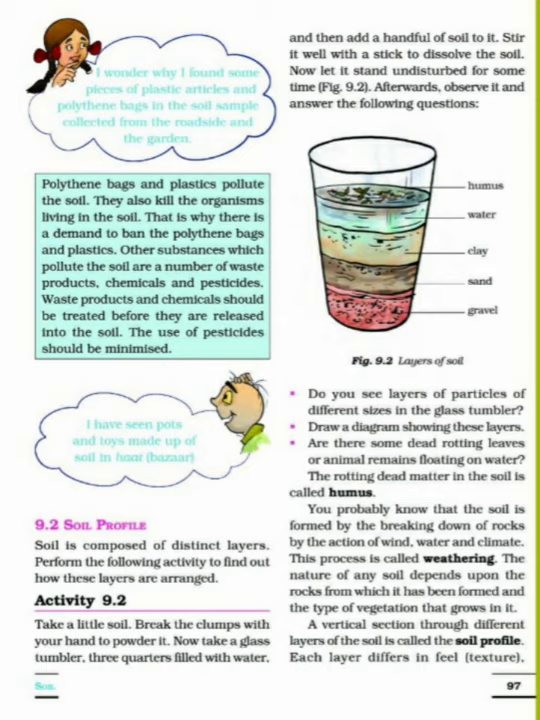And what is meant by soil profile? Soil profile is nothing but the vertical section through the different layers of the soil. Just like we have seen how we get the different layers of soil: gravel at the bottom, sand above, then clay, and then humus on top. These different vertical sections of different layers of soil are known as a soil profile.